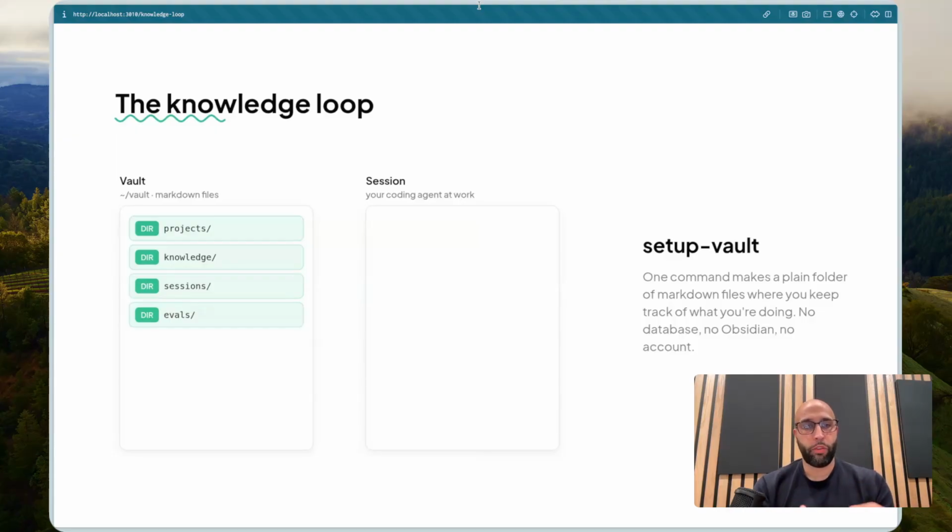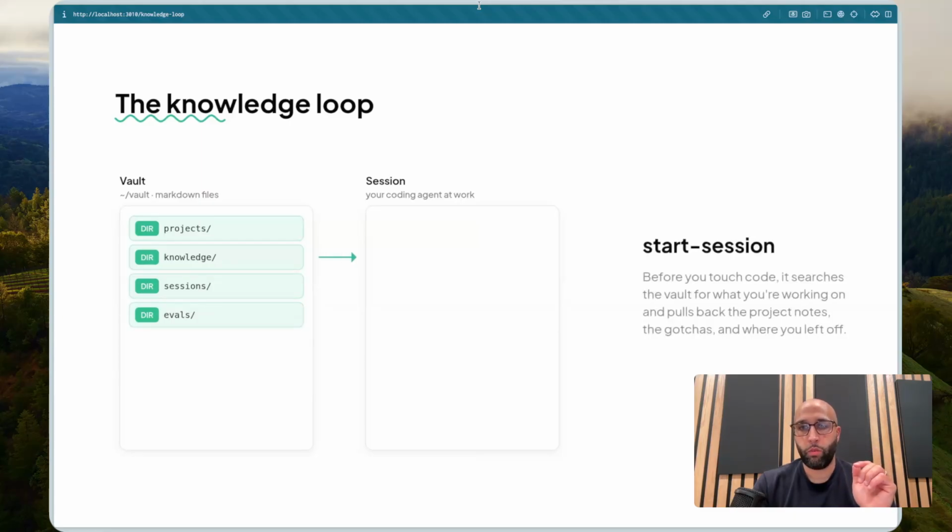What we're going to have is the projects that you're working on, your knowledge which has been captured, sessions, the summaries of those sessions, and then evals. Evals are a way to, at some point down the line, train your own models or, if you want to switch between model providers, see how well it does. But that's a topic for a different video, though it already mines that for you. Whenever you run setup vault, it'll set this up locally in a file directory that you want, and you're able to add additional folders under projects, etc. There's just one command, setup vault, and it'll set that up for you.